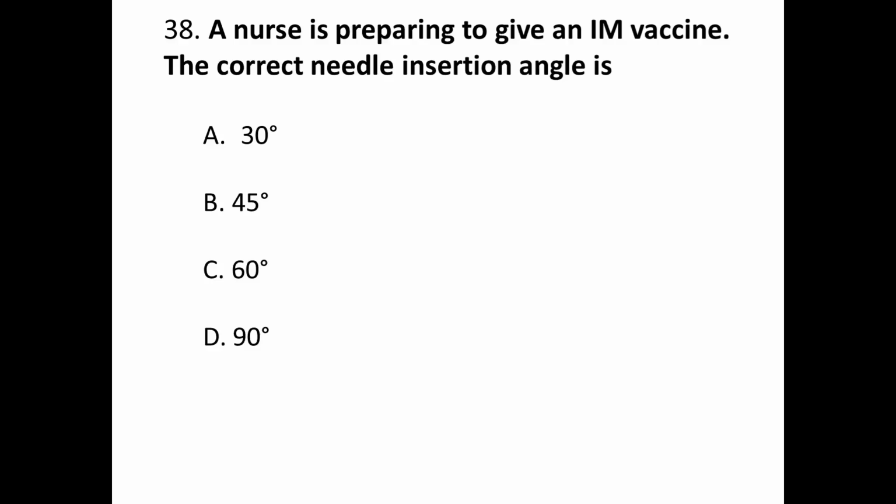Question number 38. A nurse is preparing to give an IM vaccine. The correct needle insertion angle is A. 30 degree, B. 45 degree, C. 60 degree, and D. 90 degree. Correct answer is D.